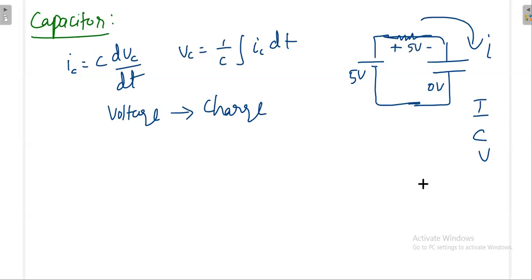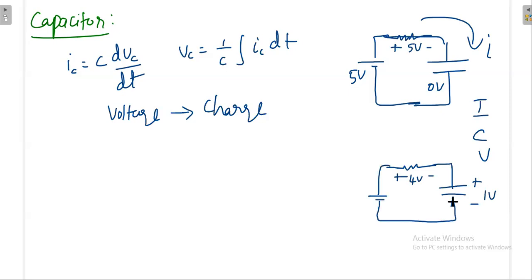Then slowly, suppose your capacitor has attained some charge, the voltage of the capacitor may become 1 volt, and that time the resistor will have 4 volt. Like this it is getting charged. Finally, your capacitor voltage will reach 5 volt because your source voltage is also 5 volt. Then finally the current is 0.